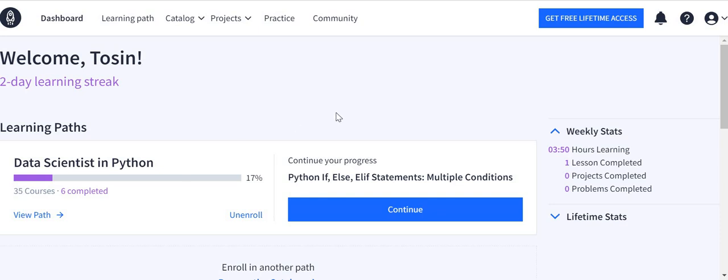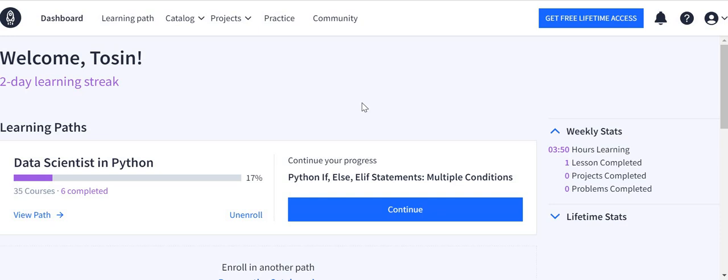So this is my own DataQuest dashboard. I believe that you already have a DataQuest account. I'm just going to take you through my profile and together we're going to learn how to upload our project and share with the community.